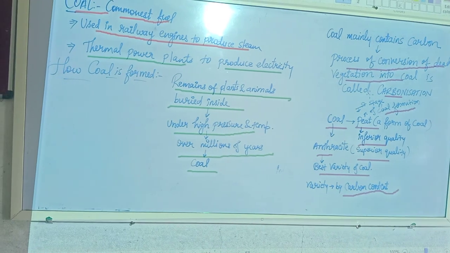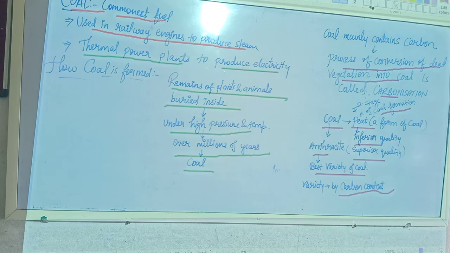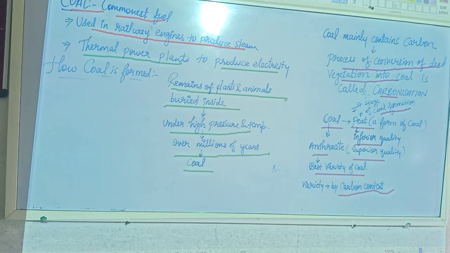Let's have a revise. We have talked about coal, the commonest fuel. It is used in railway engines to produce steam. It is also used in thermal power plants to produce electricity, and it is formed by the remains of plants and dead animals that are buried inside under high pressure and temperature over millions of years. If we talk about coal, it mainly consists of carbon, and the process of conversion of dead vegetation into coal is called carbonization.